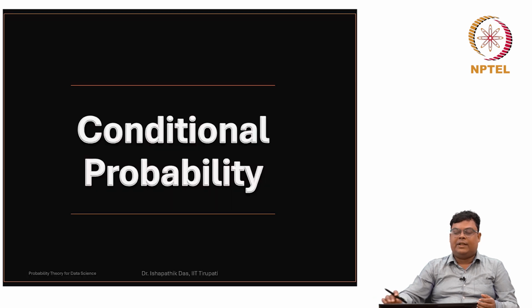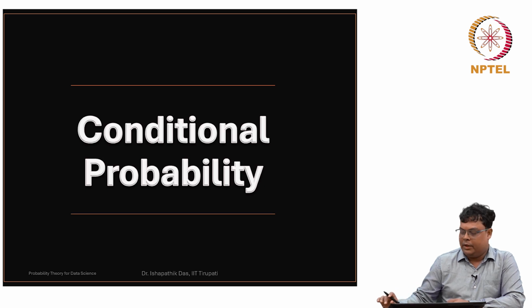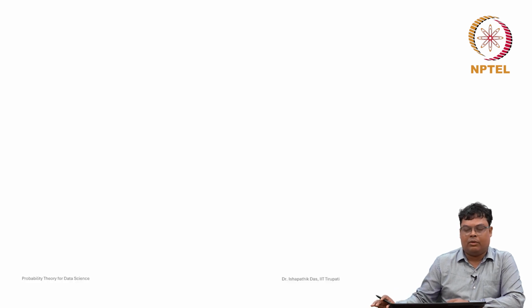Now, next we will discuss conditional probability. Now, we will discuss the new concept, conditional probability. Sometimes we are given some information in the form that some event has already happened. Initially, we have a random experiment. Suppose, let us consider one example, the random experiment of rolling a die.